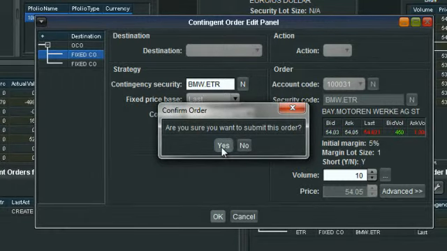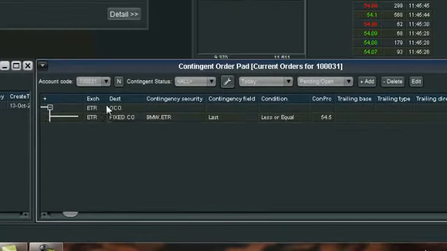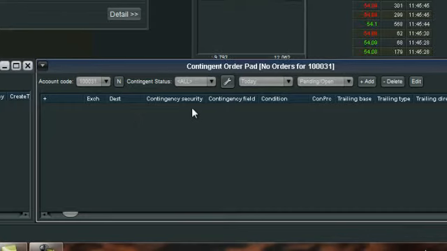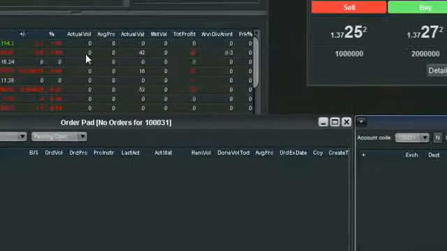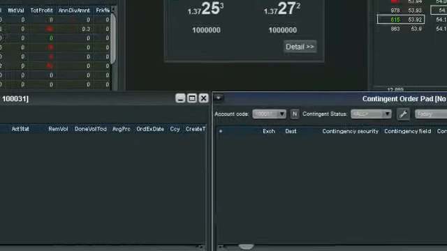Before verifying this, you'll see that once this goes into the order pad, it will trigger one leg of the order pad, create a limit order, put that through to market, and the BMW position in our portfolio window will go back to zero. So you'll see there that was very, very quick. It triggered one leg of the contingent order that we amended, which then fired an order through, and we now have zero BMW CFDs.